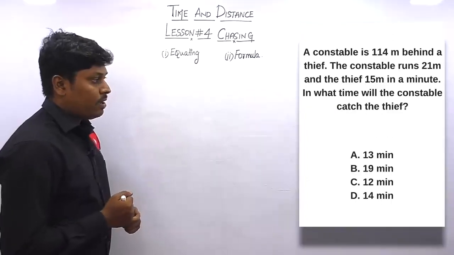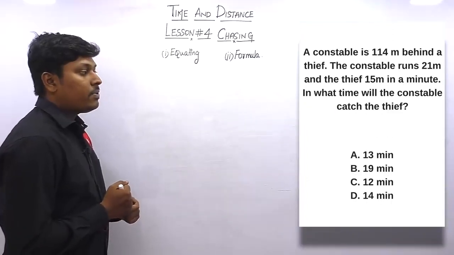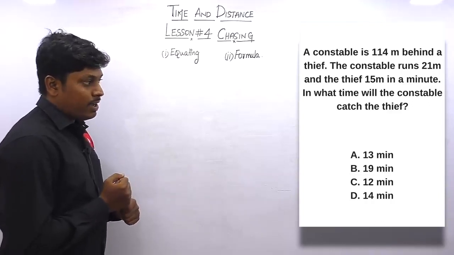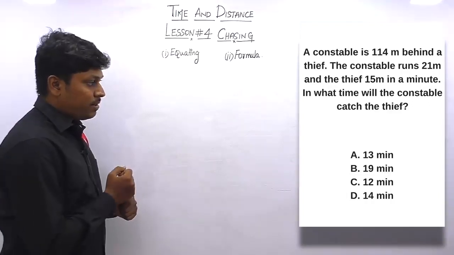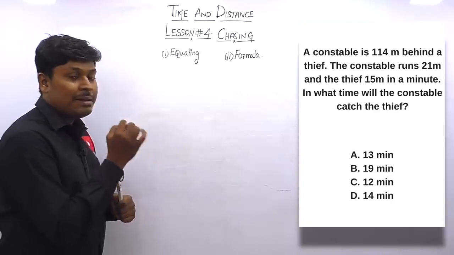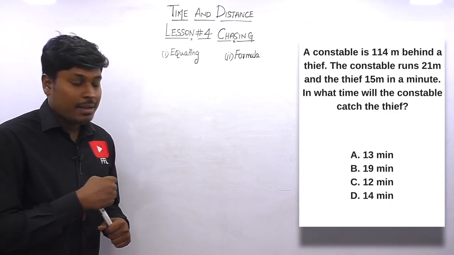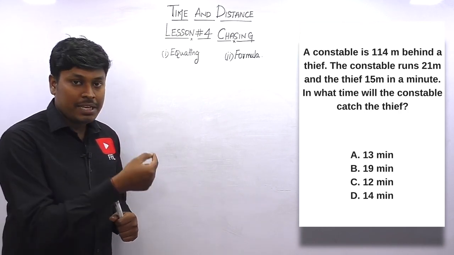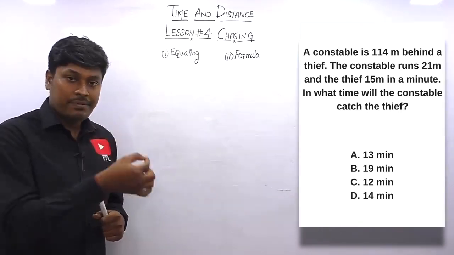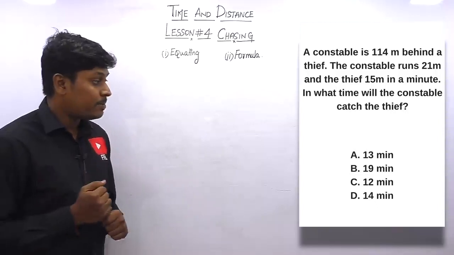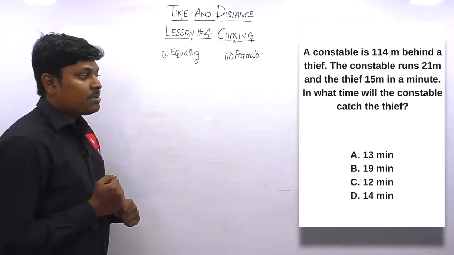Question number 4. A constable is 114 meter behind a thief. A constable runs 21 meter and the thief 15 meter in a minute. In all the previous questions they have given the speed in kilometer per hour, but here the speed is given as 15 meter in a minute, which is 15 meter per minute. Friends, got it? In what time will the constable catch the thief?